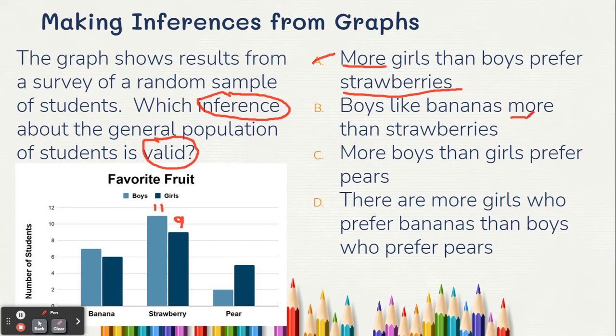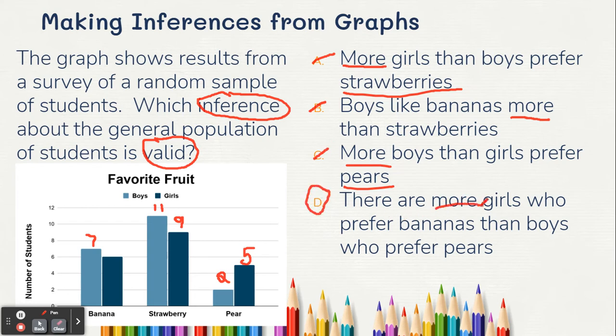Boys like bananas more than strawberries. Okay, so we're just looking at the light blue. Boys with banana, this banana is 7, and the strawberry we already labeled as 11. 7's not bigger than 11, so I know boys don't like bananas more than strawberries. So we're going to cross that one out. More boys than girls prefer pears. So let's look at pears. Boys, 2, and then girls, 5. This says more boys than girls. So that's not true because boys is 2 and girls is 5. So it's not that one. So we're going to say it's D, but let's check it again.